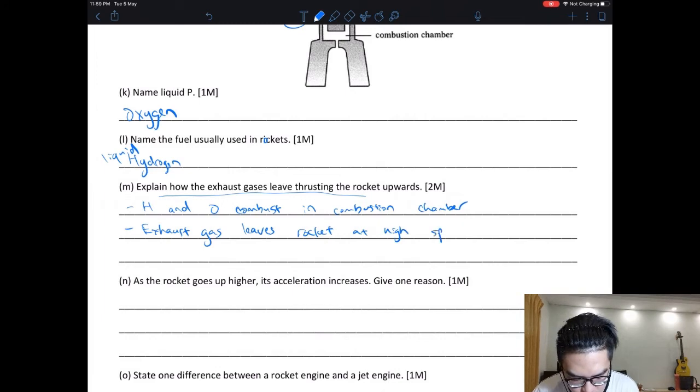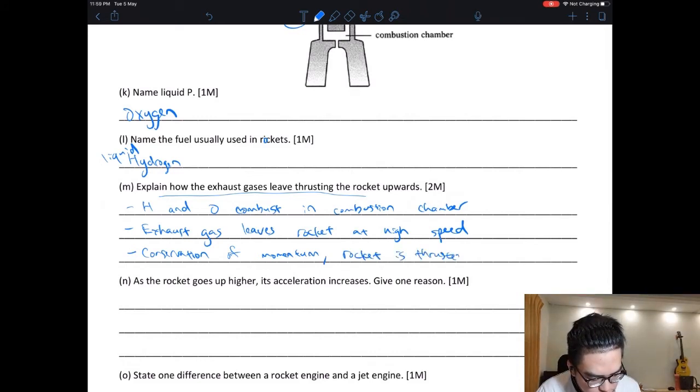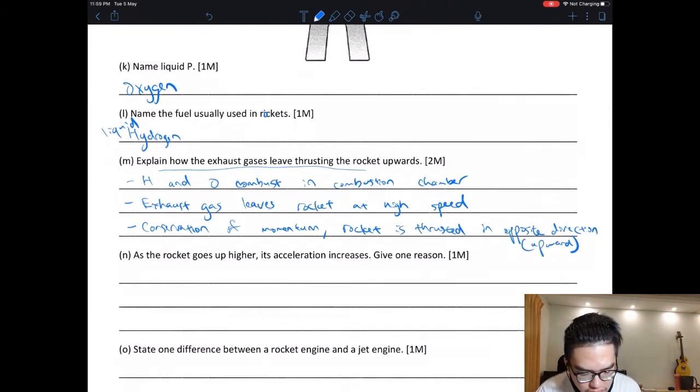Okay, so according to conservation of momentum, the rocket is thrusted in the opposite direction. Okay, or you can say upward. Okay, simple. So as the rocket goes up higher, acceleration increases.